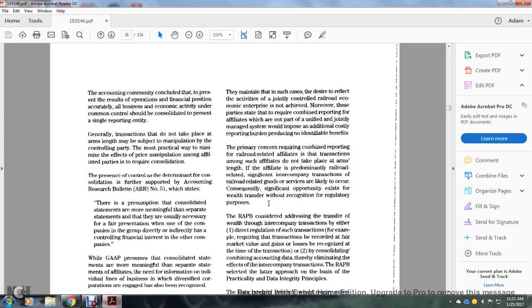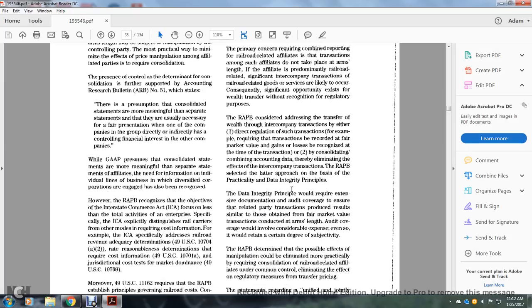The primary concern requiring the combined reporting of railroad-related affiliates is that transactions among such affiliates may not take place at arm's length, since significant intercompany transactions in railroad-related goods and services are likely to occur. Consequently, significant opportunities exist for wealth transfer without recognition for regulatory purposes.